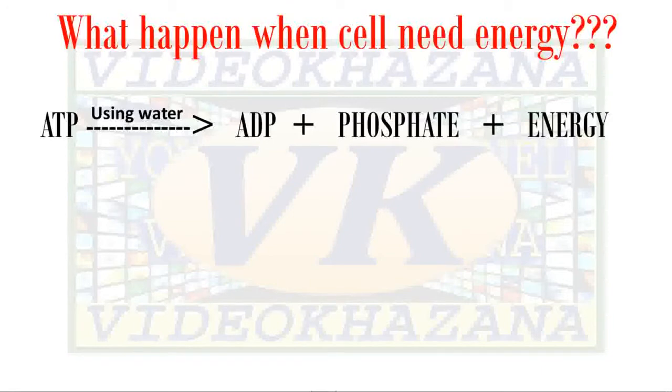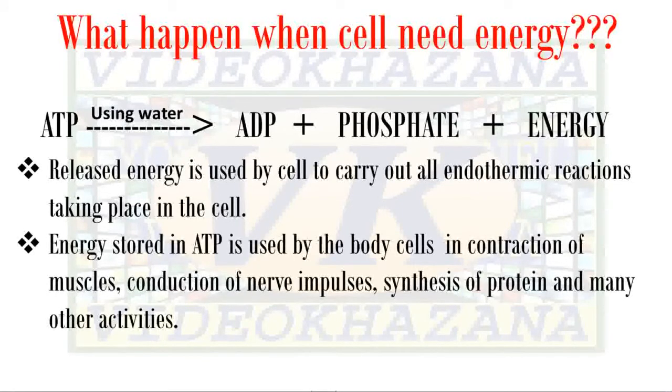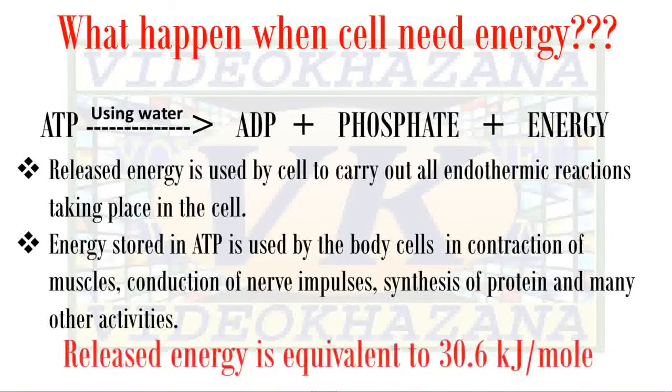The released energy is used by the cell to carry out all endothermic reactions taking place in the cell. Energy stored in ATP is used by the body cells in contraction of muscles, conduction of nerve impulses, synthesis of protein and many other activities. The released energy is equivalent to 30.6 kJ per mole. The breaking down of ATP produces 30.6 kilojoules of energy.